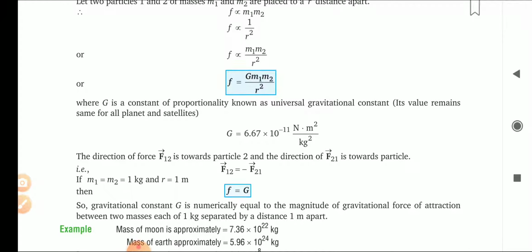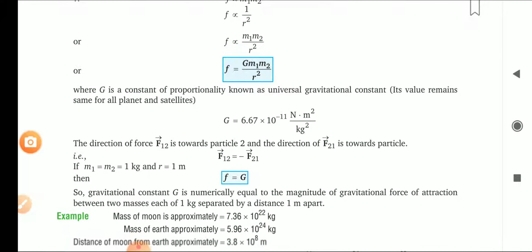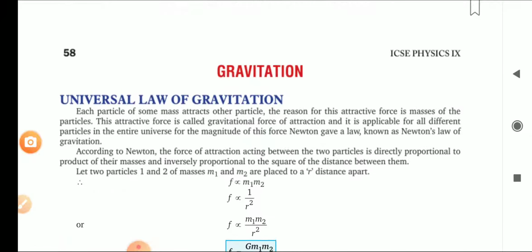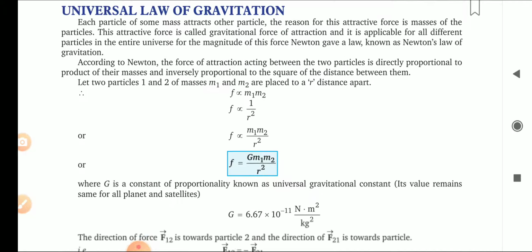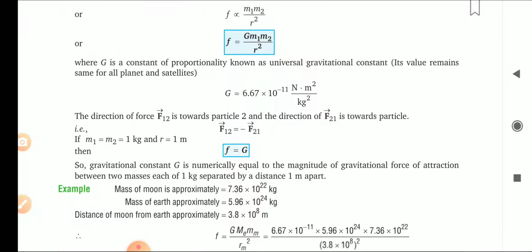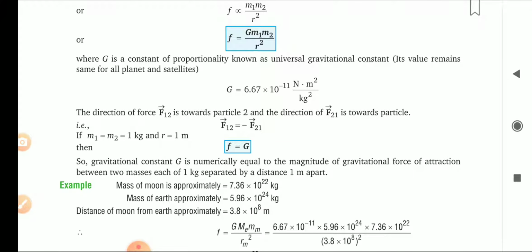So it is just a very simple topic. Regarding the direction of this force, here you can see the direction of F12 is towards particle 2 and the direction of F21 is towards particle 1. In this way we can classify the forces: they are equal and opposite forces.